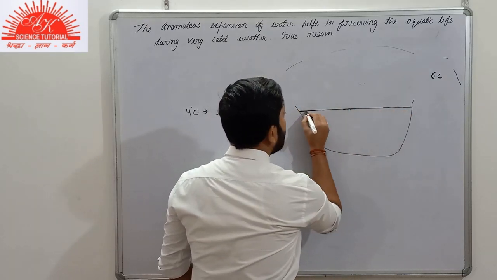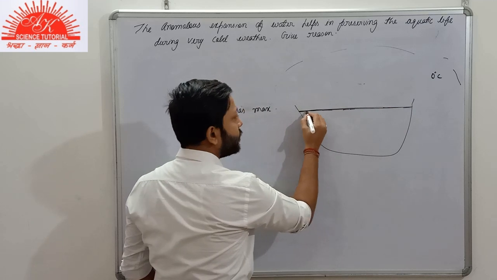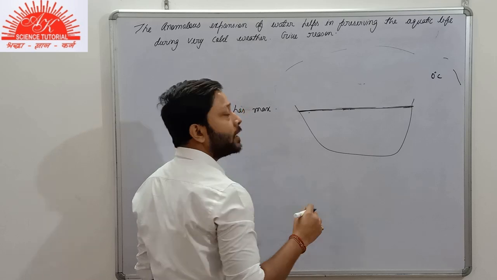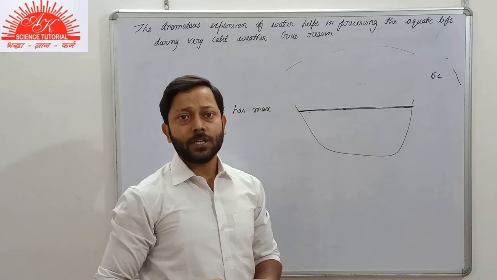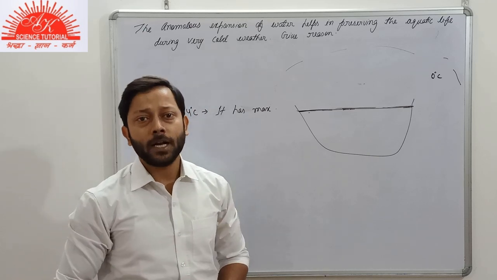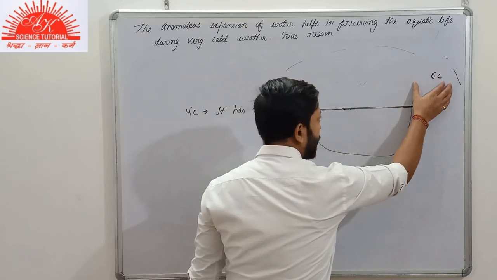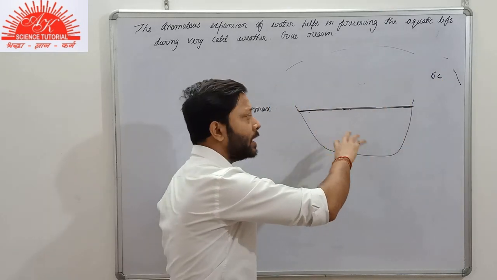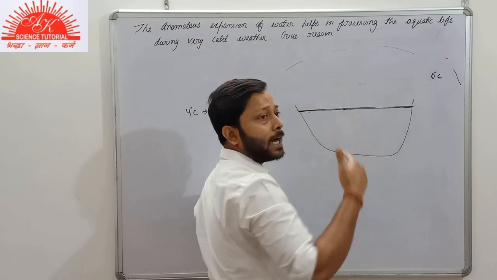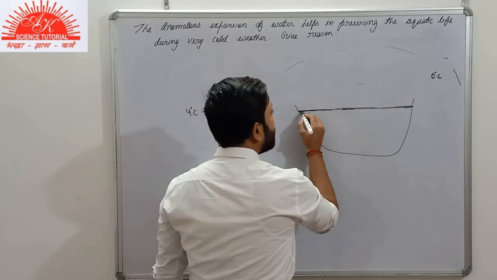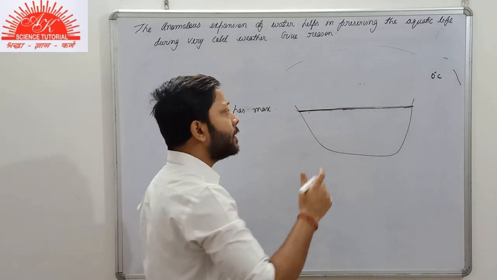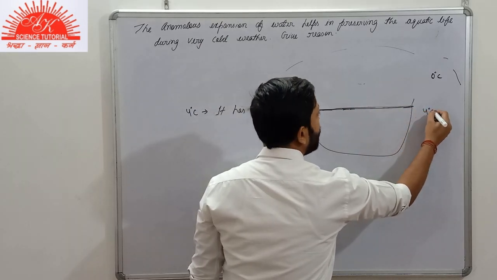Initially, the water at the top surface, this is the free surface, will start to radiate heat energy. As you know, heat energy flows from a body at high temperature to a body at low temperature. As compared to the atmosphere, the water is comparatively hotter. It has more heat energy, so the heat energy will flow from water to the atmosphere. So initially, the water at the top surface radiates heat energy and comes to a temperature of 4 degrees Celsius.